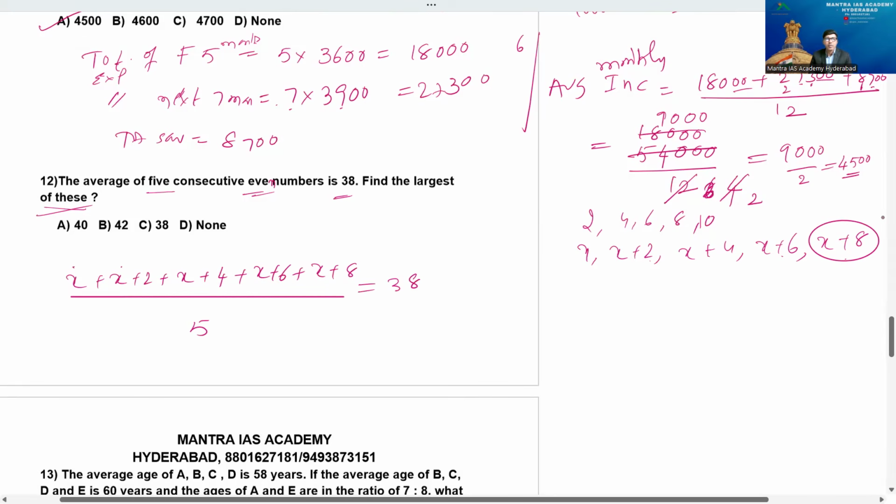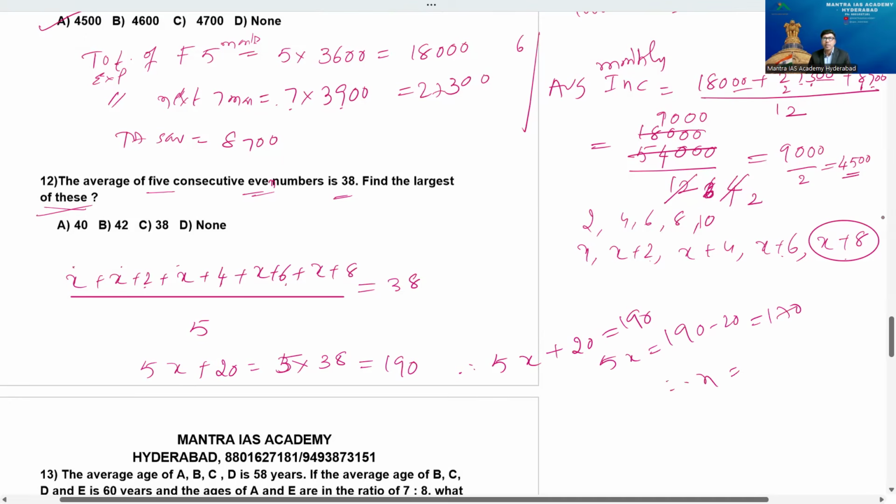So 5x plus 2 plus 4 is 6, plus 6 is 12, plus 8 is 20, is equal to 38 5s are 5 into 38, half of that is 190. Therefore 5x plus 20 is 190. 5x is equal to how much? 190 minus 20, it's 170.